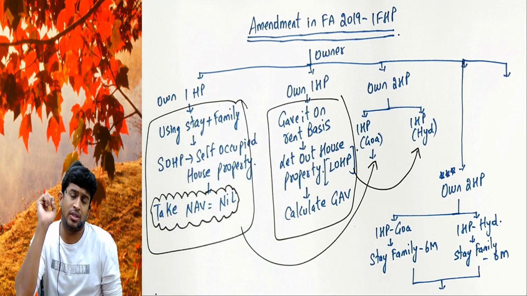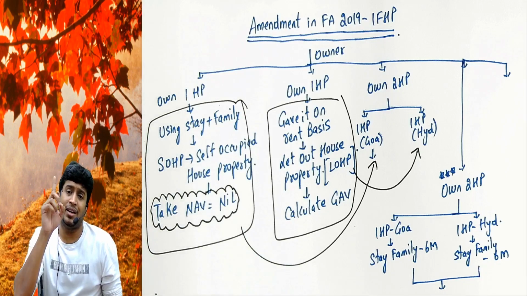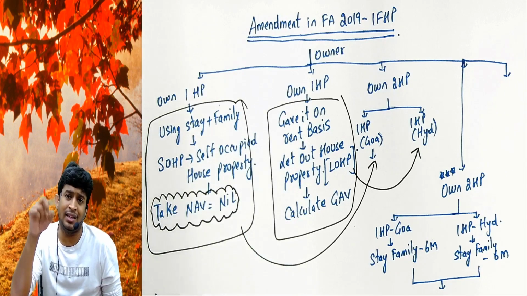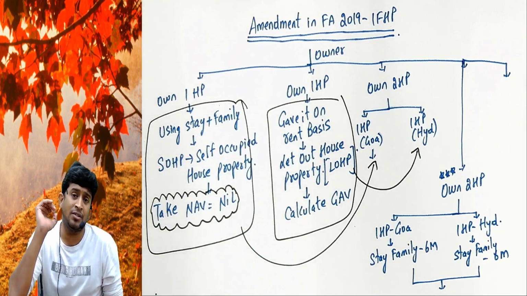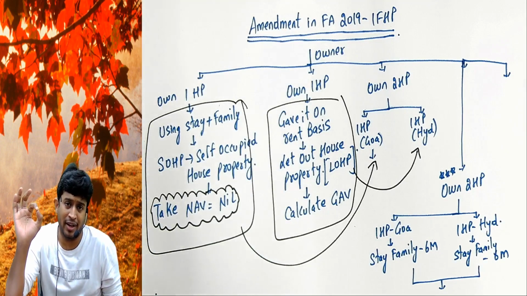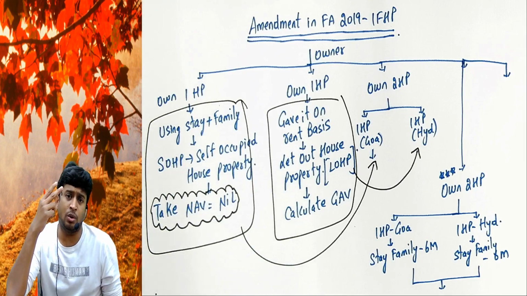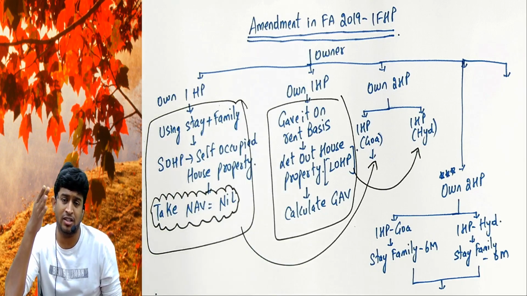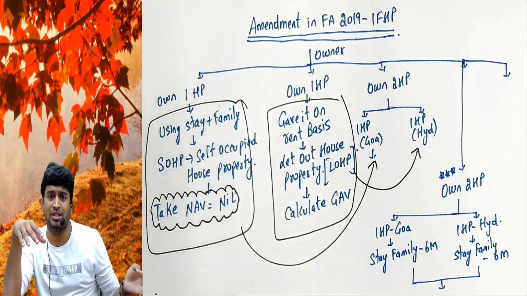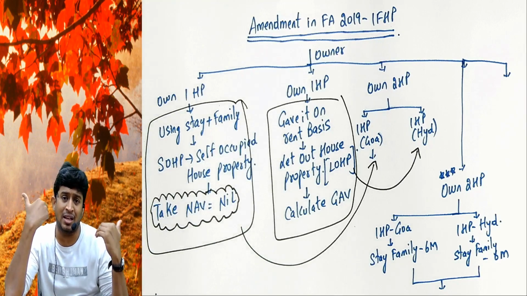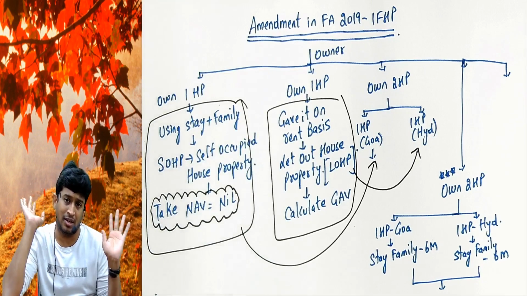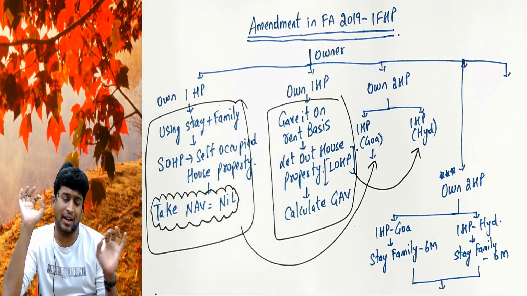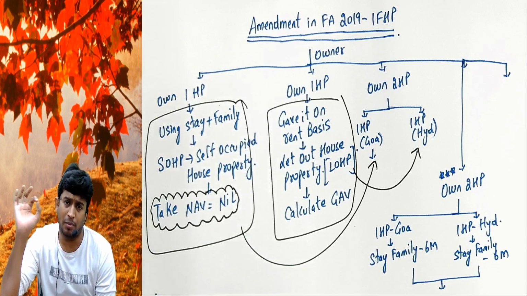Before, the rule was, if there are two properties and both are self-occupied, only one can be treated as self-occupied, and the other will be called deemed to be let out property. But as per the amendment in Finance Act 2019, they have clarified, if you have two house properties, both self-occupied, 6 months here, 6 months there, or 3 months here, 9 months there, we will treat both as self-occupied, and you can take NAV as 0 for both the properties.